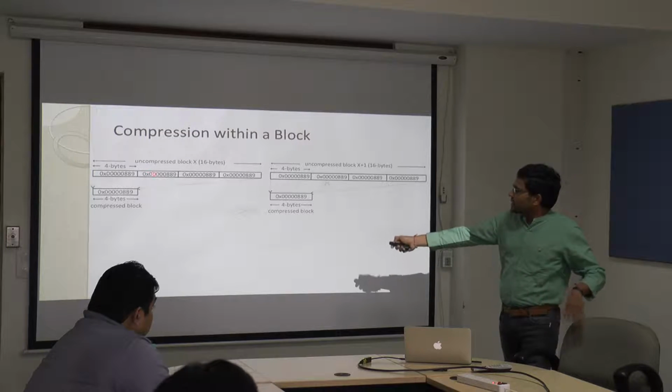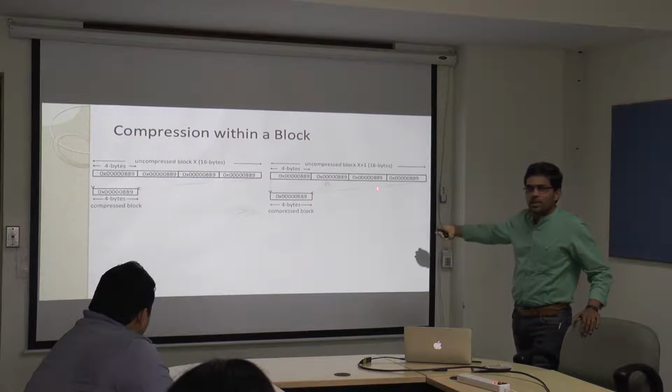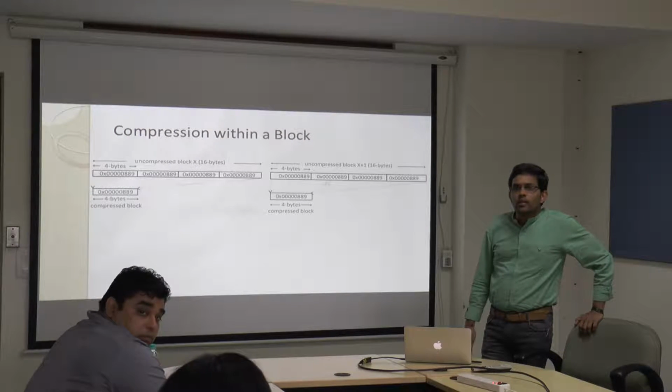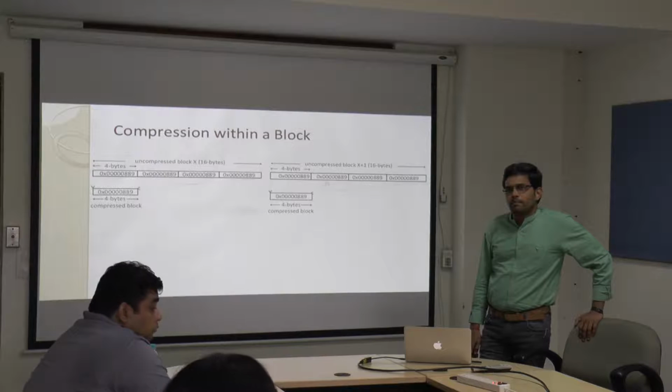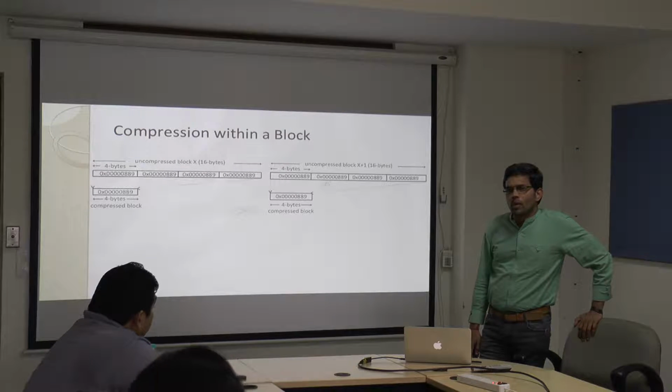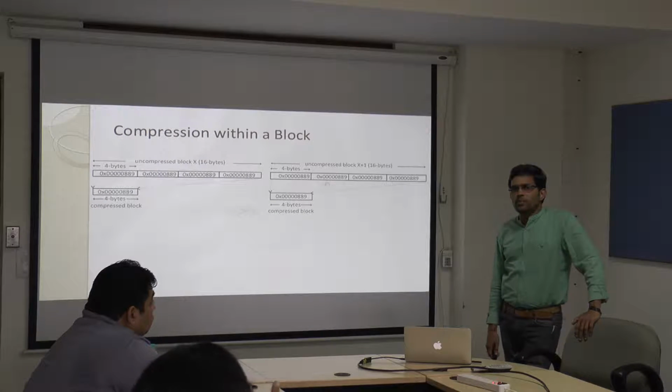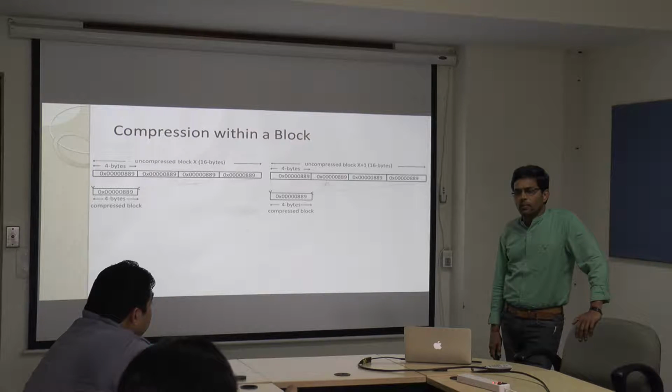A simple example is, see here, this is one block and this is another block. So the tag will get replicated, so all the cache replacement policy and everything will be associated. So my question is, what about the cache replacement policy? I think that does not figure in it at all, because we are still replicating the tag. Because the replacement policy is based upon the tag, there is no problem.